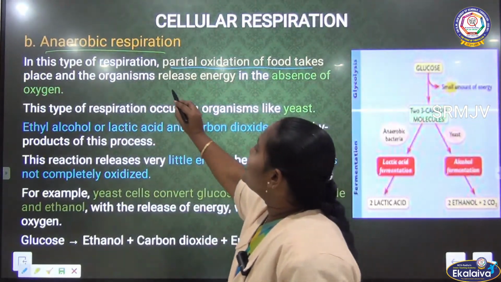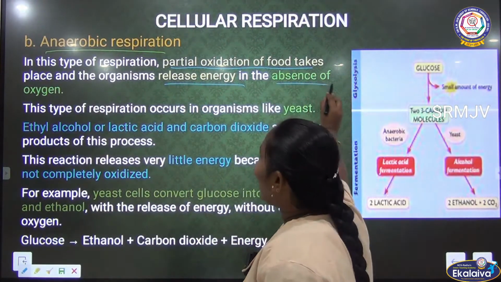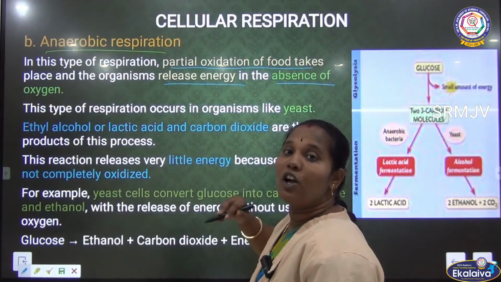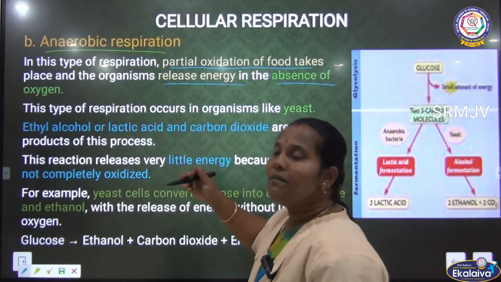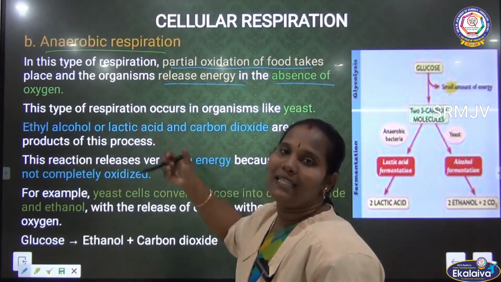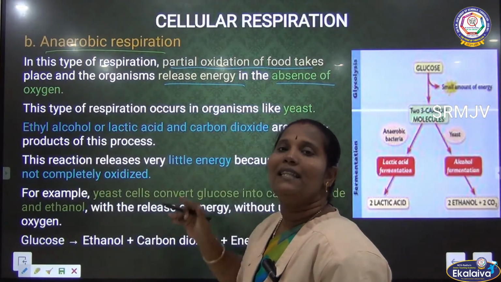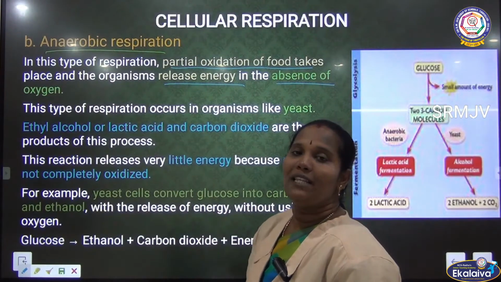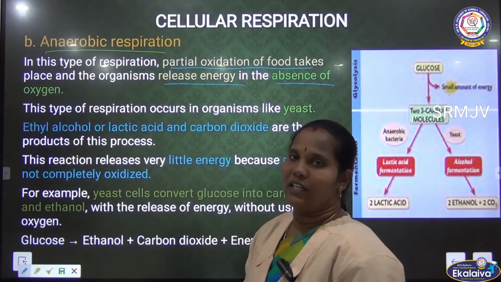So the organism releases energy in the absence of oxygen. For this partial oxidation, the organism doesn't need oxygen. In the absence of oxygen, they carry out this oxidation process, and at the same time they release only a small amount of energy. Clear?